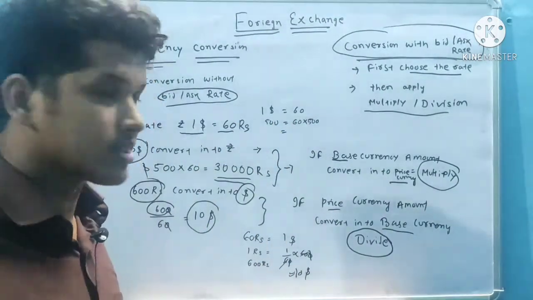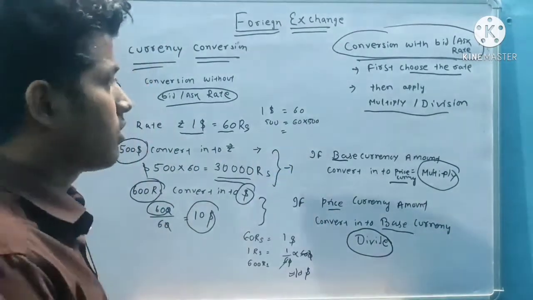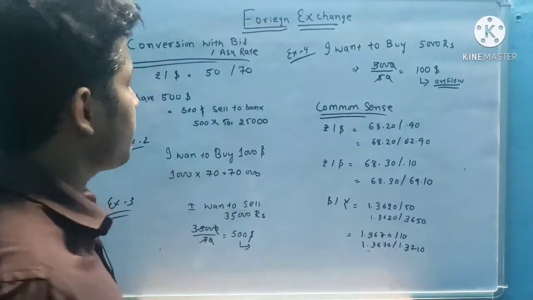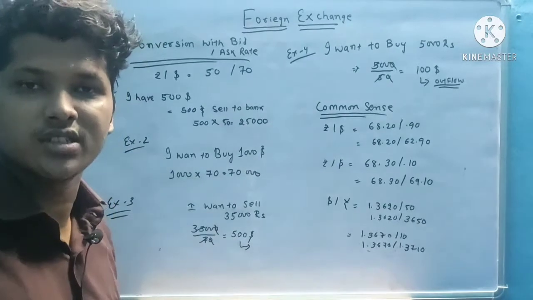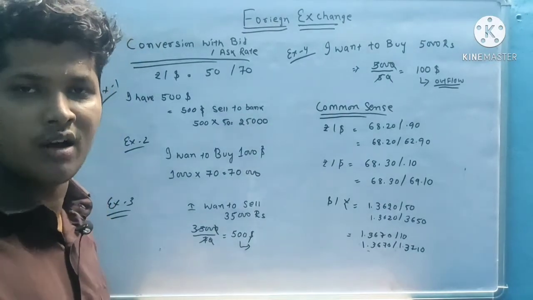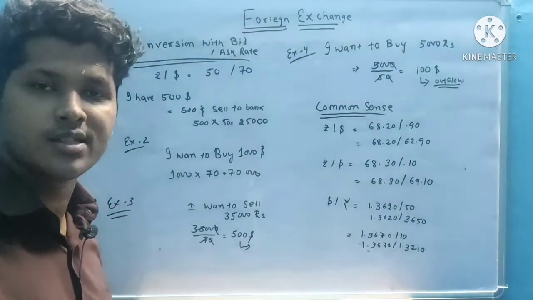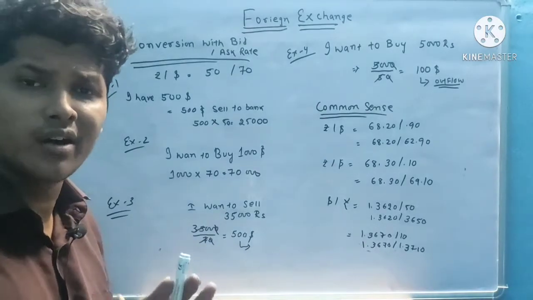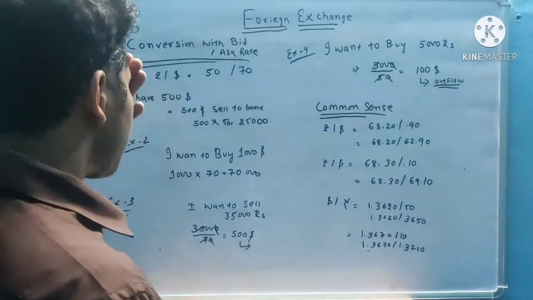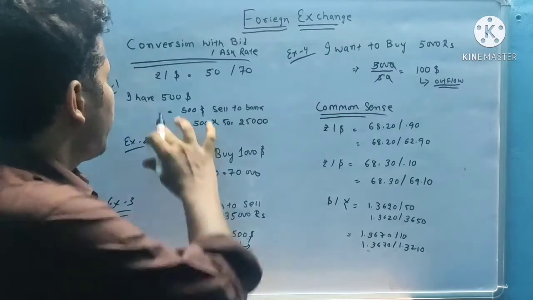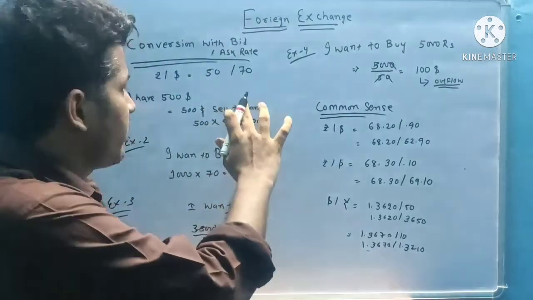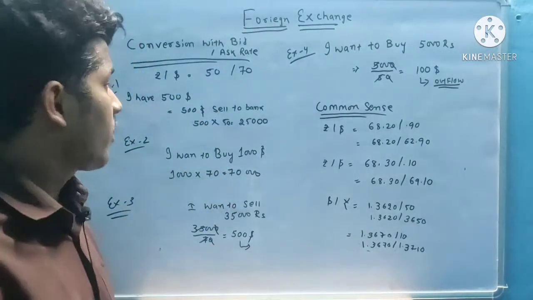Okay, next we will discuss with an example. I will discuss an example of conversion with a bid or ask rate: how to convert the home currency into foreign currency with a bid or ask rate given. Suppose, for example, rupee by dollar is equal to 50 or 70.